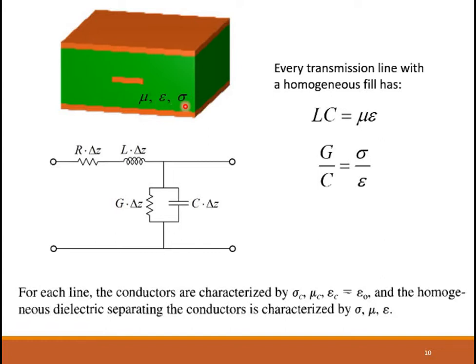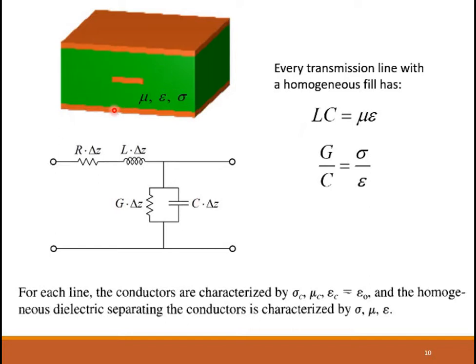So mu, epsilon and sigma correspond to constants of the dielectric, and sigma C, mu C and epsilon C represent the conductivity, permeability and permittivity of the conductor. If you have a subscript C, that denotes the parameters of your conductor, that is this wire, and without the C, it is for the dielectric. And see this relation, this is a relation which holds true for a transmission line, that is this homogeneous fill.